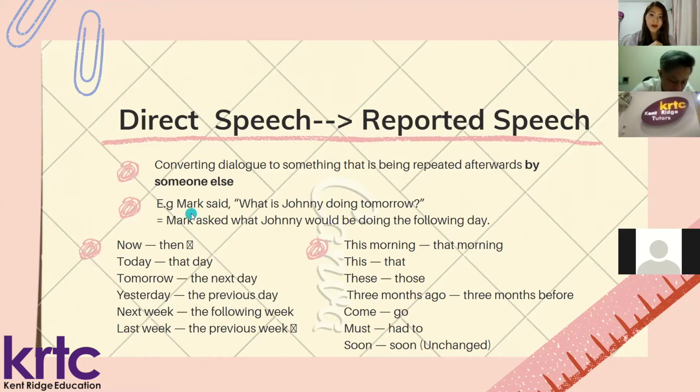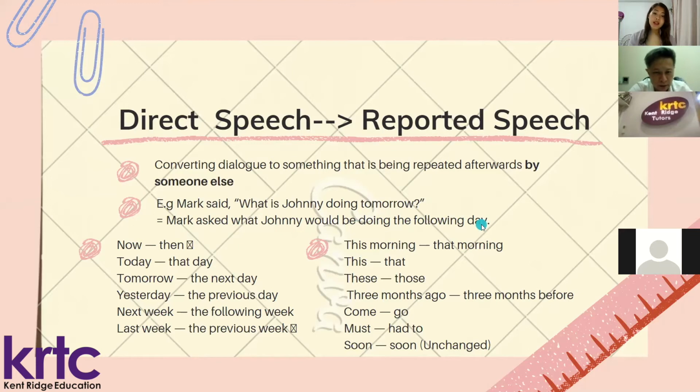The question is, Mark said, "What is Johnny doing tomorrow?" If I were to convert it to indirect speech or reported speech, I need to take note of two things. What is the tone? Here we have a very generic word, said. Said can be any tone, right? But the punctuation mark says question mark. So a better answer, you can also say Mark said what? But because it is a what question and because it ends with a question mark, it would be better to write Mark asked, what Johnny would be doing the following day.